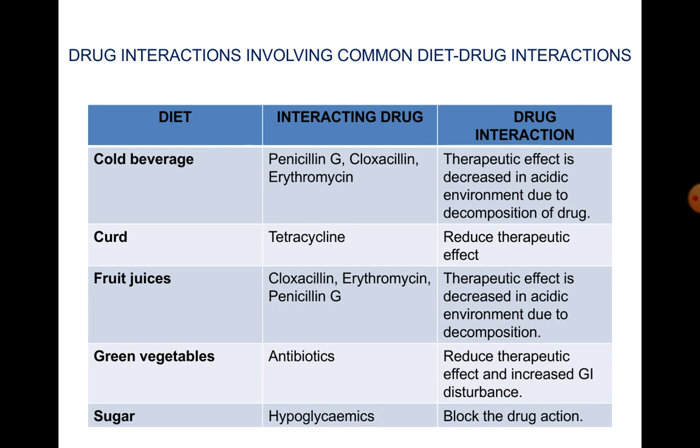Now, green vegetables. Green vegetables interact with antibiotics, which reduces the therapeutic effect and increases gastrointestinal disturbances. Last one, sugar. Sugar interacts with hypoglycemics and blocks the drug action.